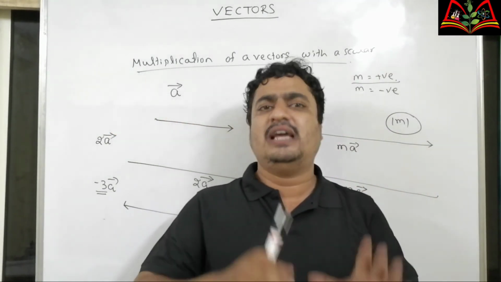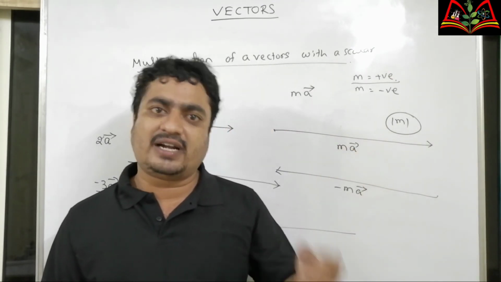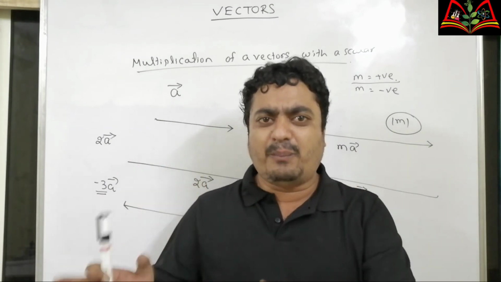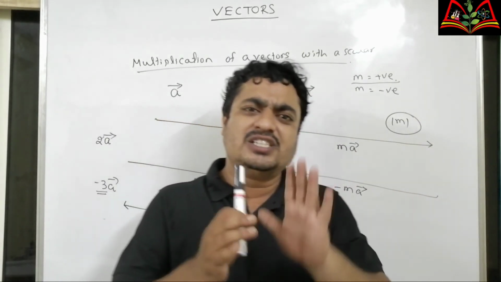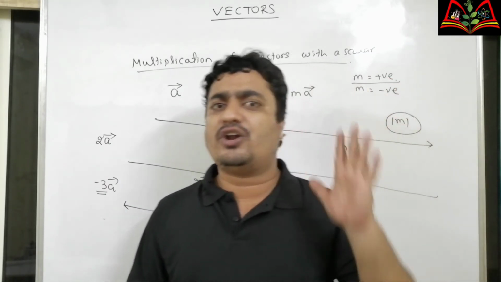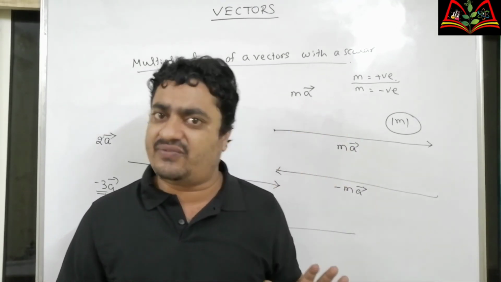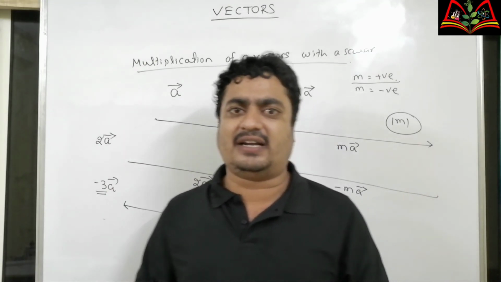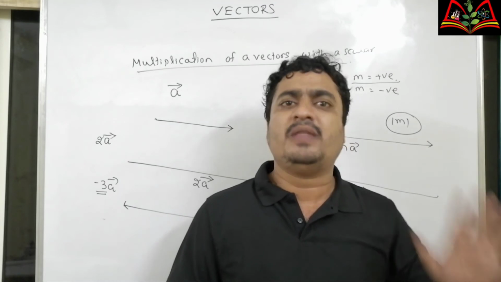Next we have studied the types of vectors. What are the types? Equal vectors, negative vectors, co-initial vector, coterminous vector, collinear vector, parallel and anti-parallel vector, skew vector. Skew vector means the vectors are neither parallel nor intersecting. It is only possible if they are in different planes. Next, polar vector and axial vector. Polar vector means they have a definite starting point.